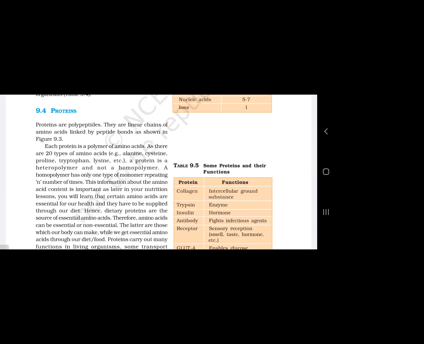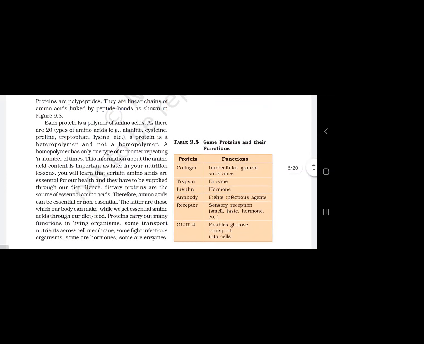Trypsin, an enzyme, proteinaceous, a simple enzyme. Insulin, a hormone, that is basically a protein. Antibodies, most of the antibodies produced in our body that fight against infectious agents are proteins only. Receptors for smell and taste are nothing but proteins only.